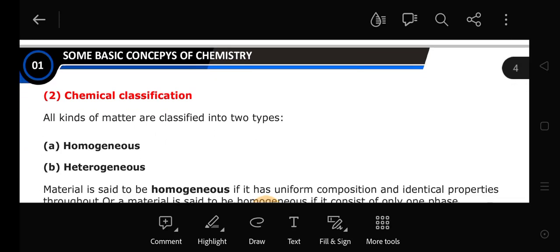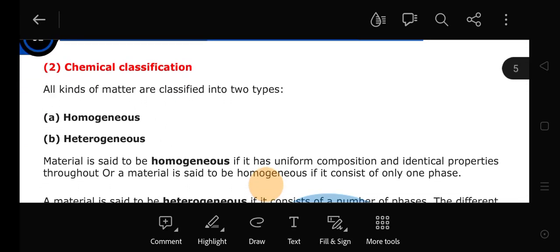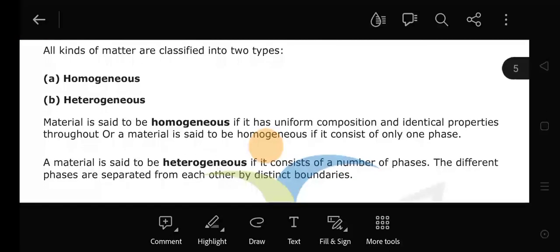Now, next is chemical classification. All kinds of matter are classified into two types: homogeneous and heterogeneous.